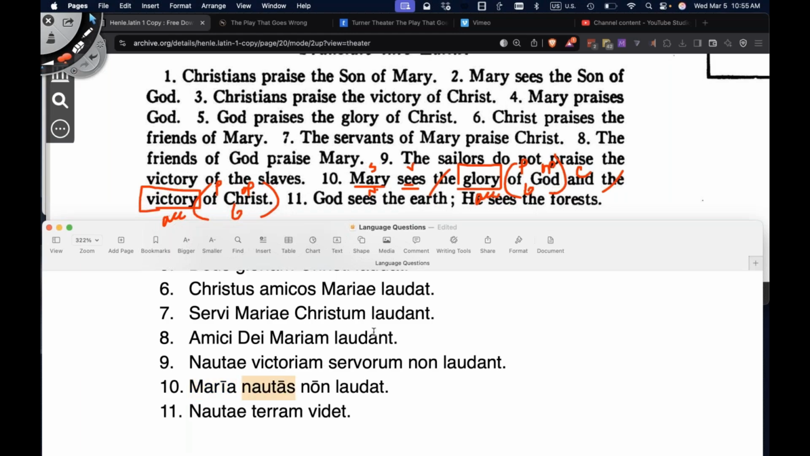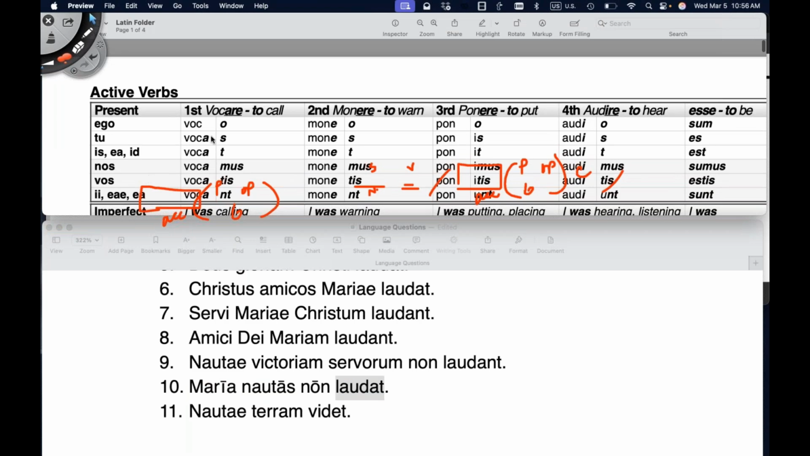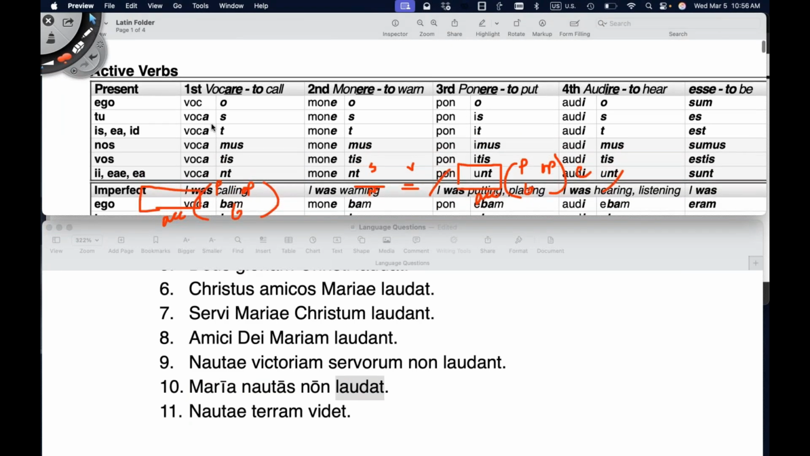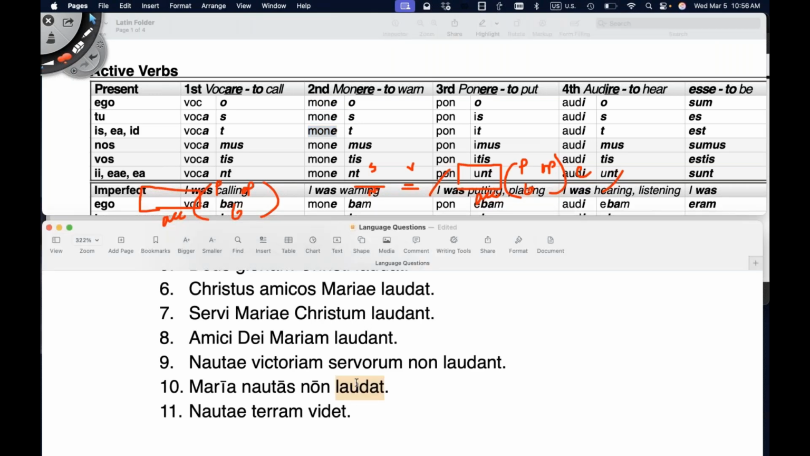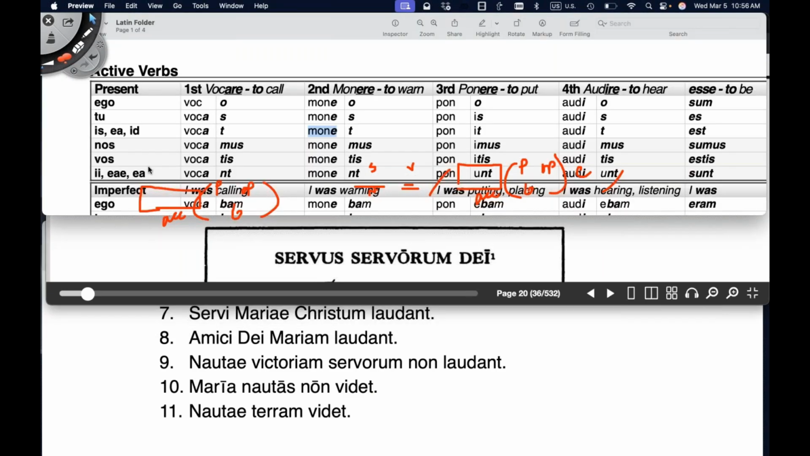Maria videt. So we'll go here and pretend we don't have voco, I call, but video. Now actually, let's go here to the second declension side. So let's pretend we don't have moneo, I warn, but we have video, I see. Vides, you see. Videt, he, she, it sees. So Maria videt. I think it's videt. She sees, and then she sees the glory.